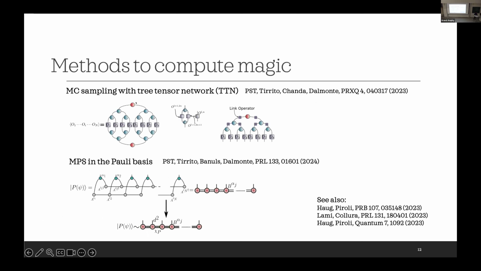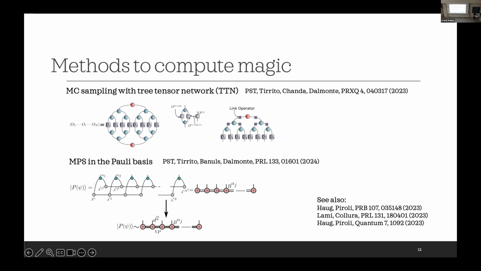In the first method, we do a Monte Carlo sampling with a type of tensor network. Basically, we just exploit the tree structure so that we can perform the sampling with a cost that is logarithmic in size. In the second method, we use MPS in the Pauli basis.